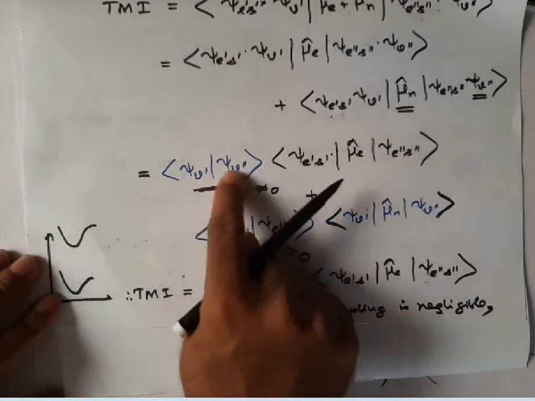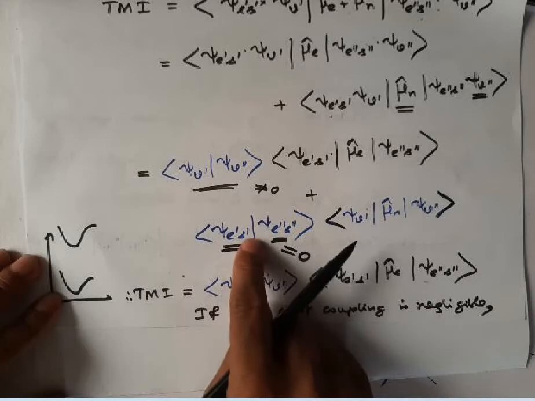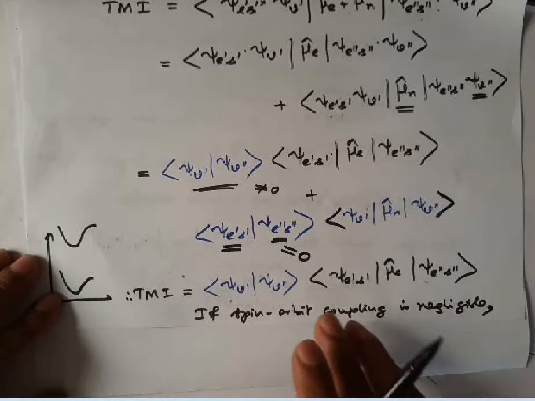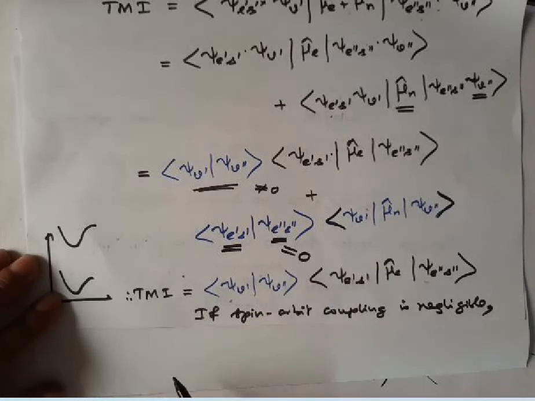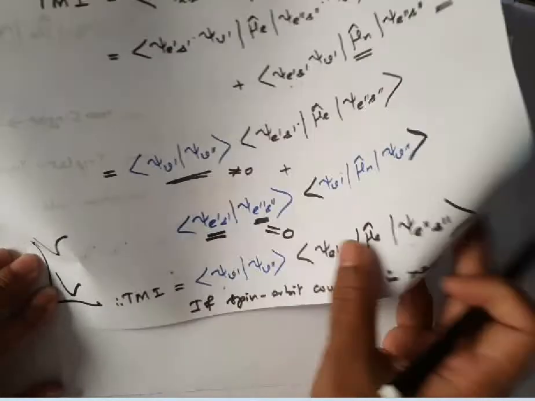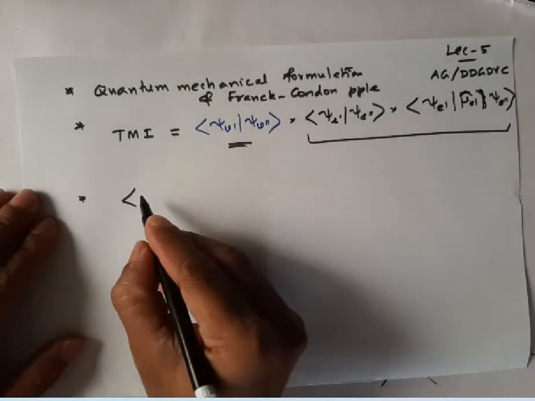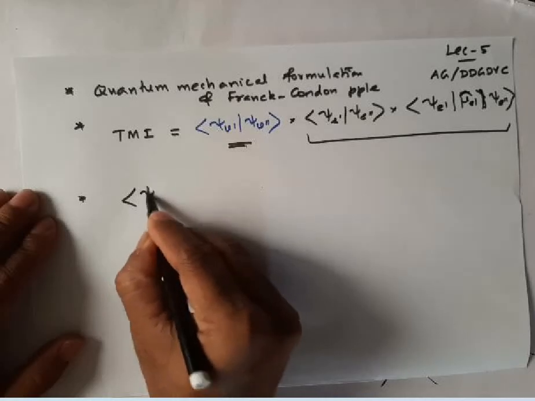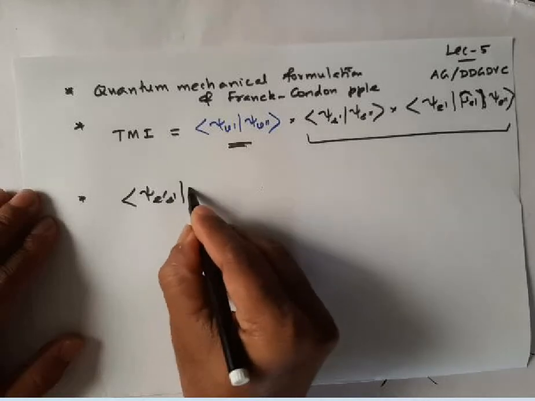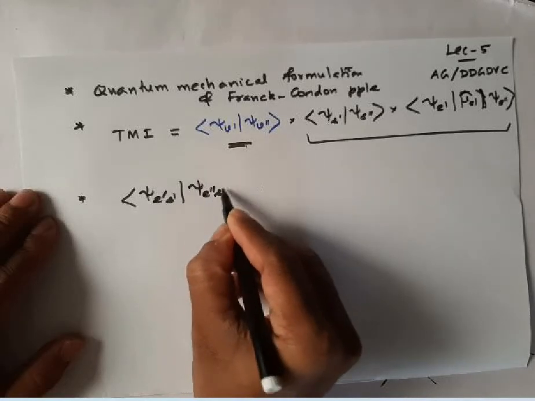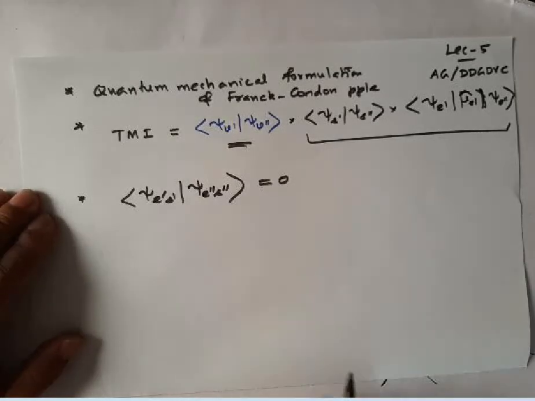We say that this is the overlap integral, but this integral is 0. Why? What is the reason for these things? Let me discuss here. The integral of psi e prime s prime, psi e double prime s double prime, you can separate this. I said this integral is 0.